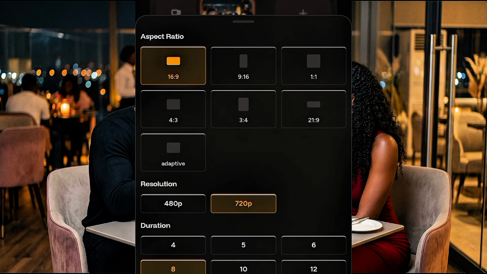Remember, the more duration you select, the longer your AI will generate, and the more credit it uses. So be mindful of your credit. Let's put it at 8, or let's make it 10. Okay, let's make it 10 for a better result.